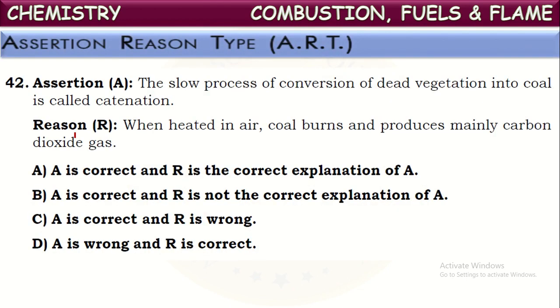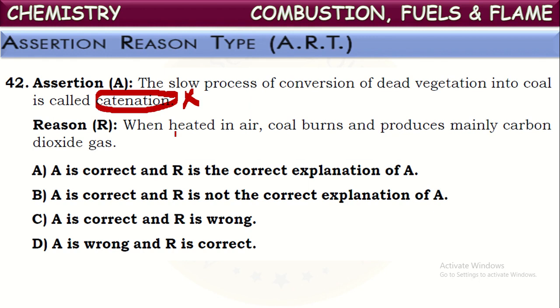See the question. Assertion: The slow process of conversion of dead vegetation into coal is called catenation. Is it correct? No, the slow process of conversion of dead vegetation into coal is called carbonization, not catenation. It is wrong.